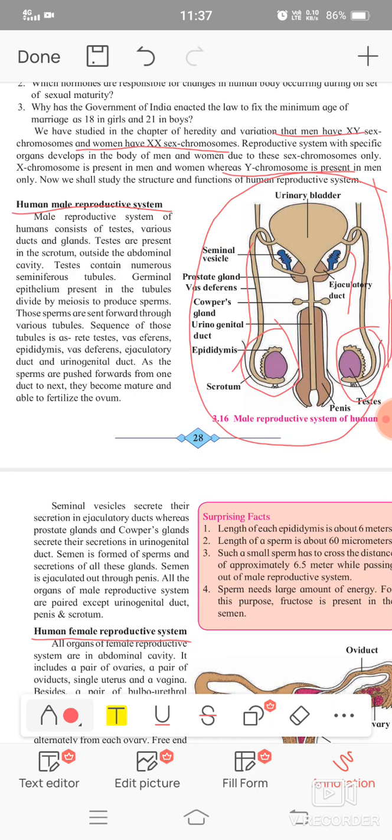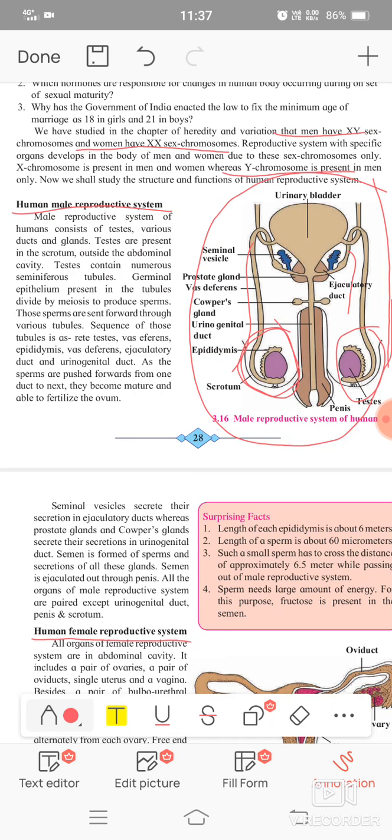Testis contains numerous seminiferous tubules. Germinal epithelium present in the tubules divides by meiosis to produce sperms. So the main and most important reproductive unit is formed in that testis, which is present in the scrotum. The testis forms the sperms by meiosis.